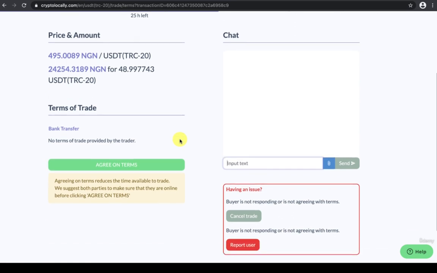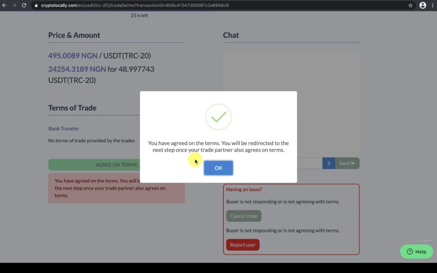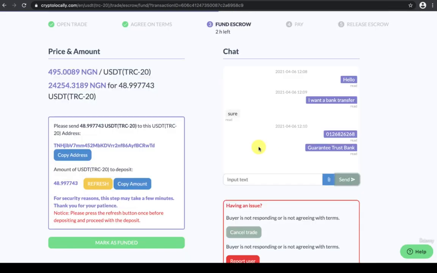Then I will agree on terms. I'm good with the terms. I'll be waiting for my trade partner to also agree to the terms. Now that the buyer has agreed to pay me via bank transfer, all I'm going to do right now is to copy this address. Remember, right now I'm the one selling, so I'm giving out my USDT for Nigerian Naira. So I'm going to copy the address and then send the USDT to this address.